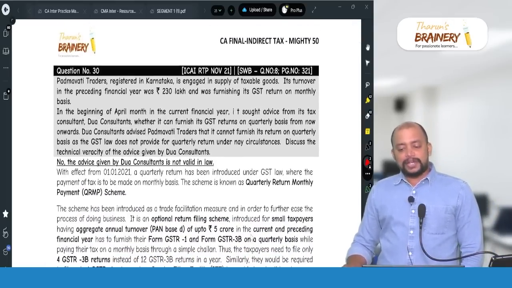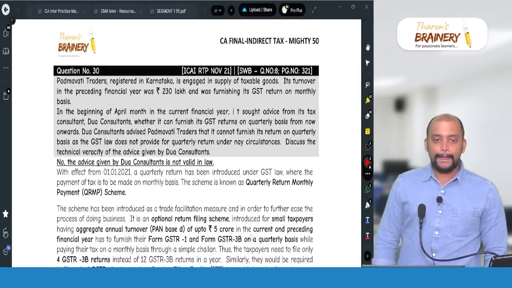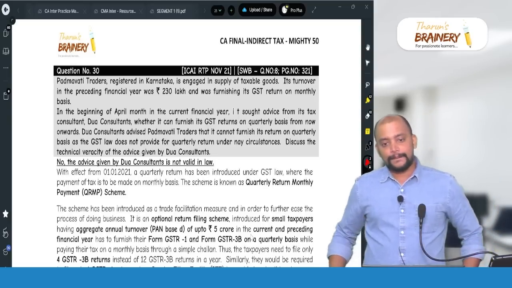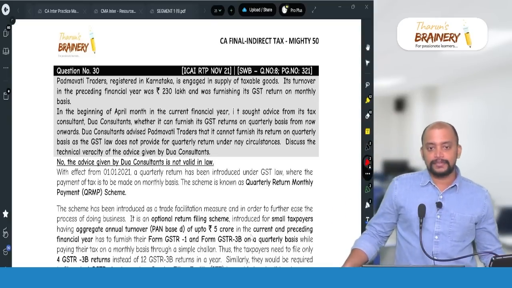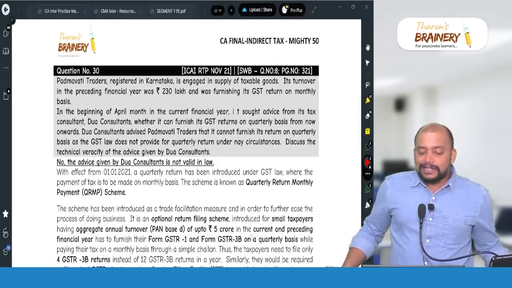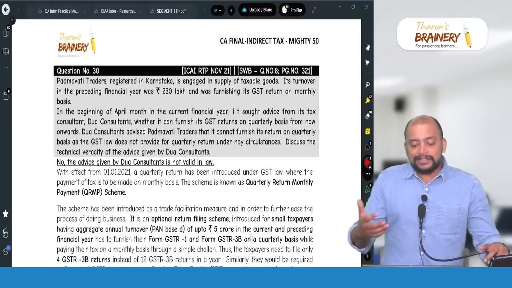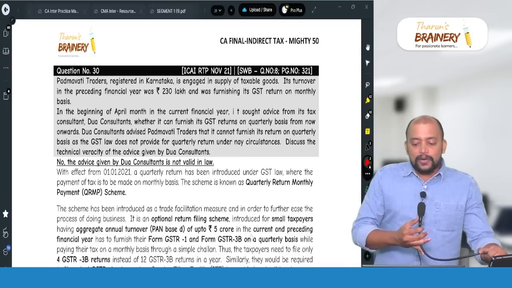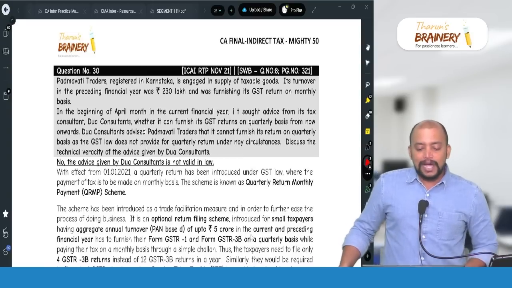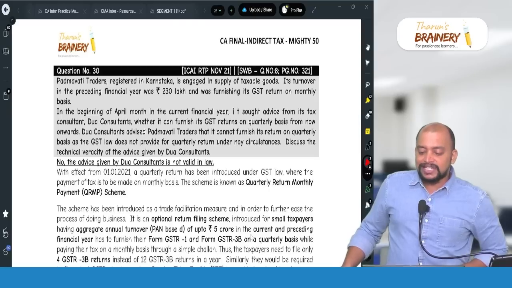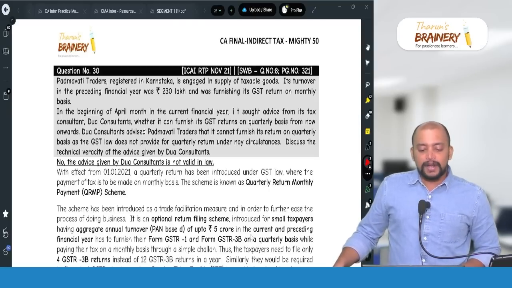Then next, page number 321. Padmavati Traders, registered in Karnataka, is engaged in supply of taxable goods. Its turnover in the preceding financial year was 230 lakhs and it was furnishing its GST return on monthly basis. In the beginning of April in the current financial year, it sought advice from its tax consultant, Dua Consultants, whether it can furnish its GST returns on quarterly basis from now onwards.